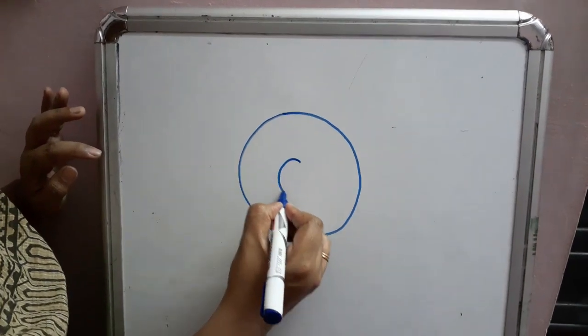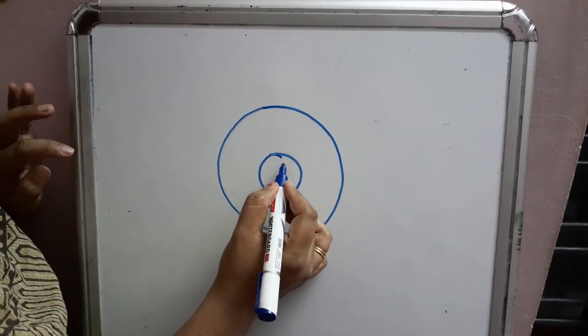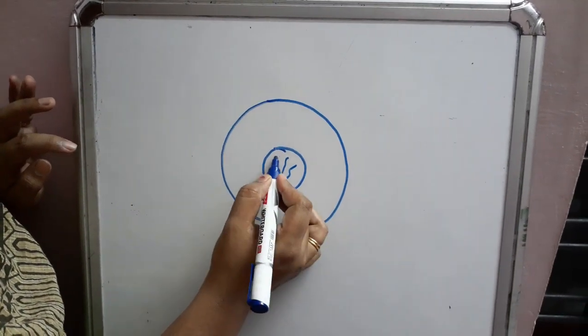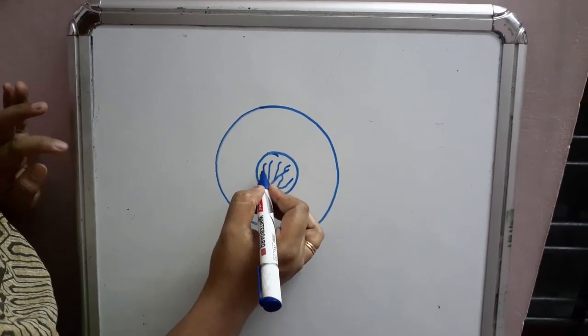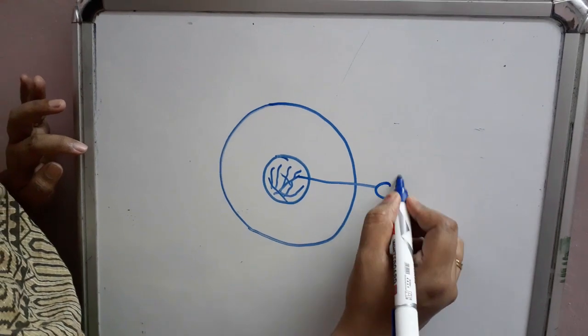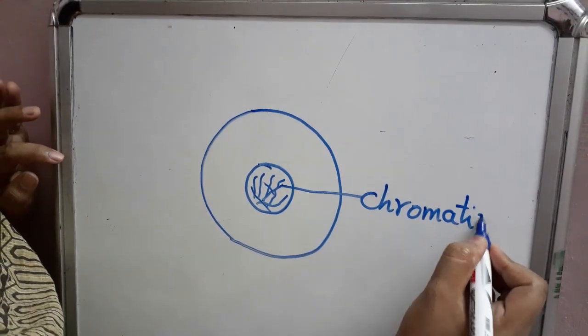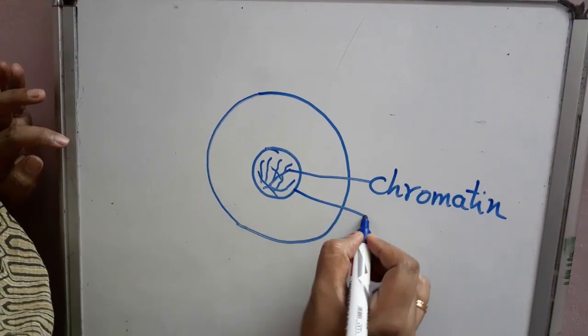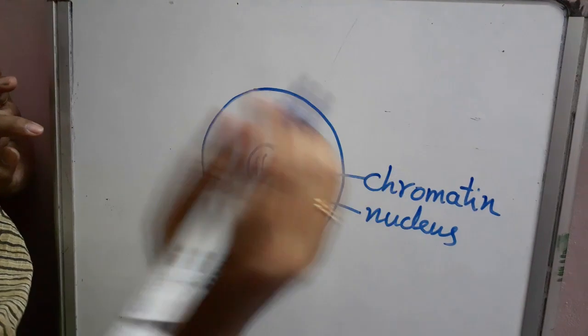In the center of the cell we can see the nucleus. Inside the nucleus we can see some thread-like structure that you already studied in last year's classes. That thread-like structure is known as chromatin. So this is the nucleus, and inside the nucleus we can see chromatin.